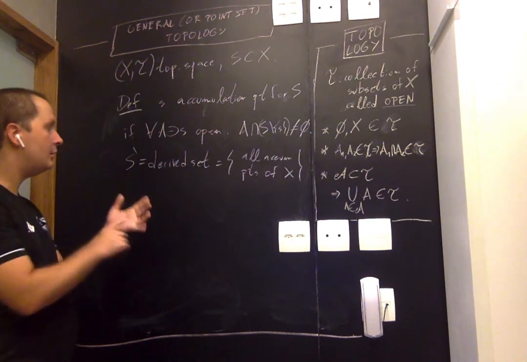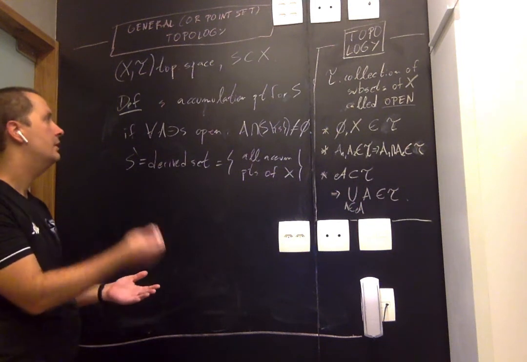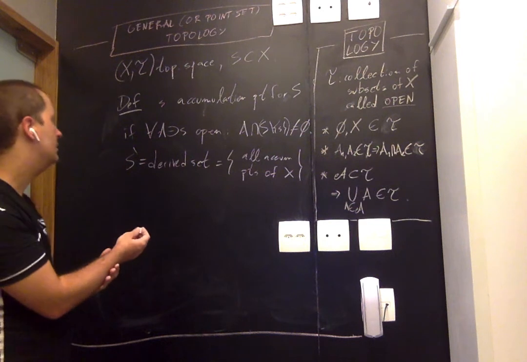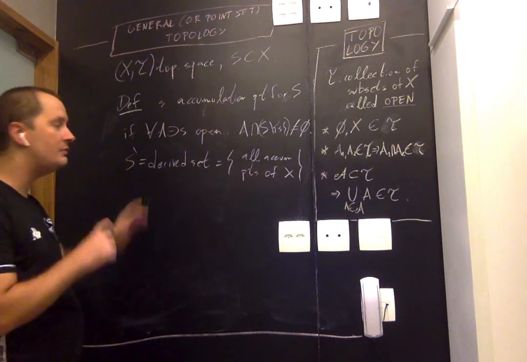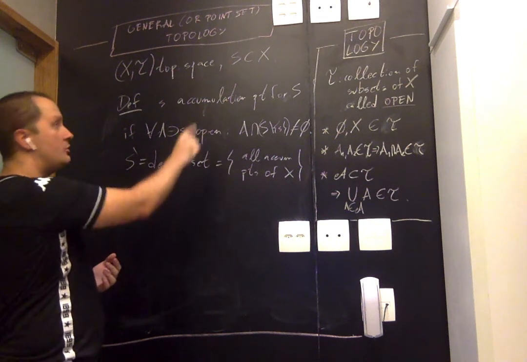Remember that the closure is always closed, the boundary is always closed because it's an intersection of closures, and the interior is always open because it's the union of open sets. We're going to show that this guy is closed too, but for that we need an additional assumption, an assumption about the topology.